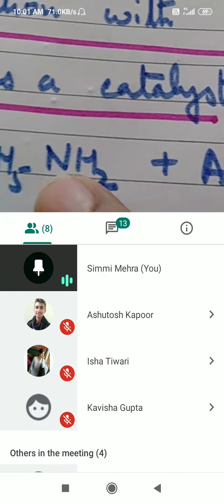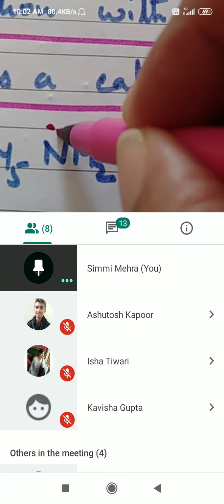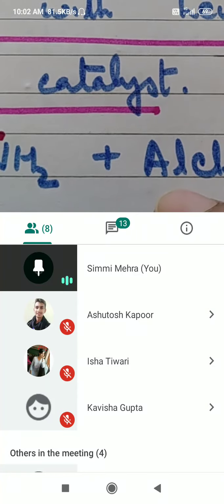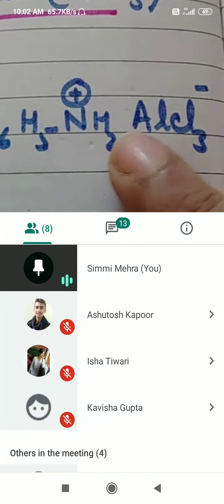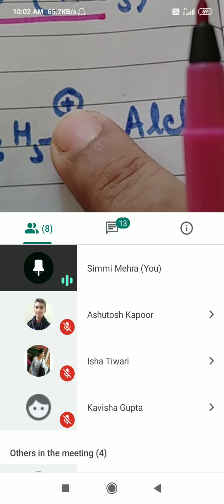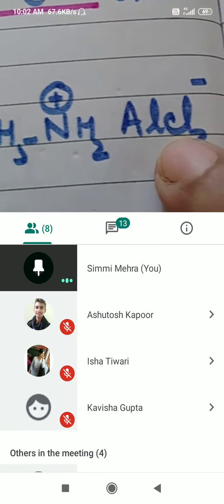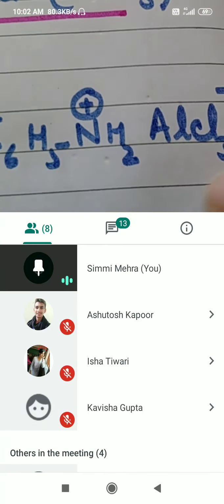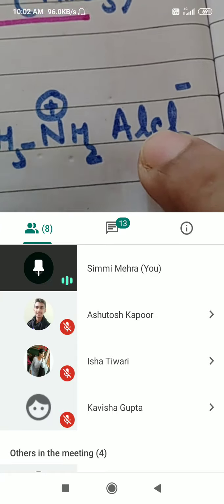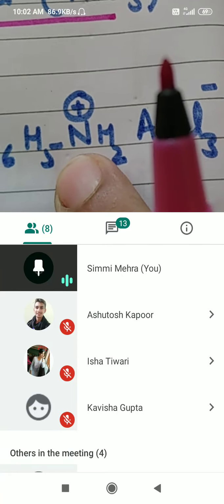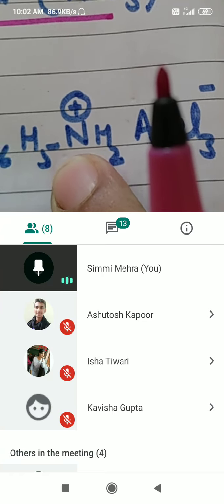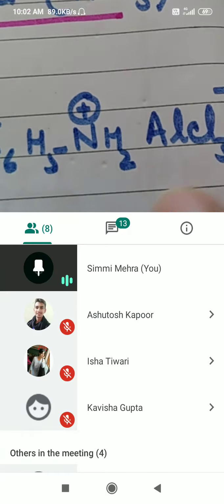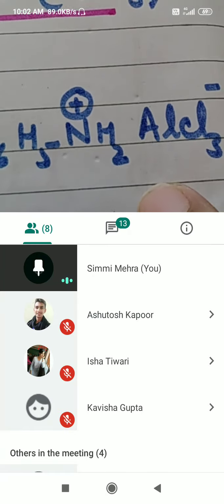2 electrons are present on aniline, here. So it is going to donate these 2 electrons to aluminium and an adduct is formed. NH2 will get a positive charge because of the coordinate bond and AlCl3 will get a negative charge. A salt is formed because this is a Lewis acid and this is a Lewis base. Aniline is a Lewis base, a lone pair donor. So the two react with each other to form a salt.